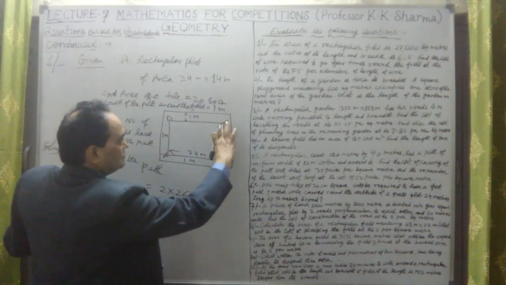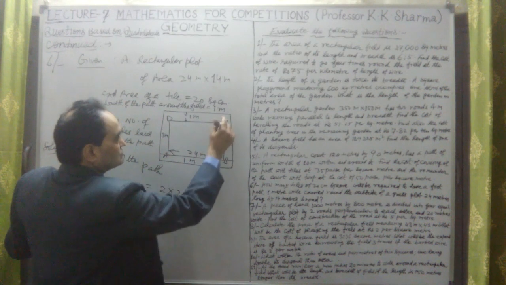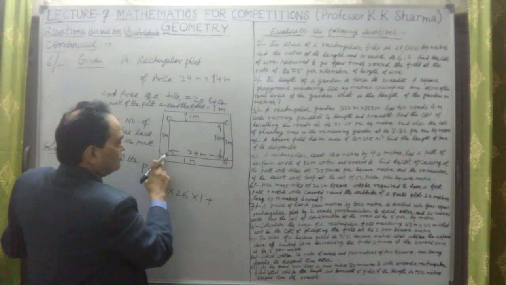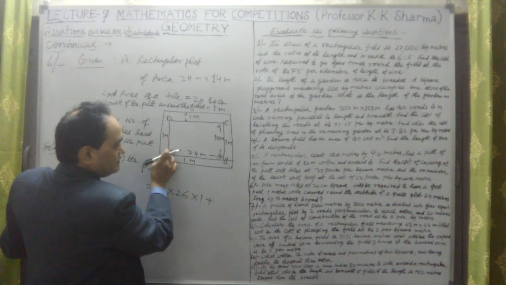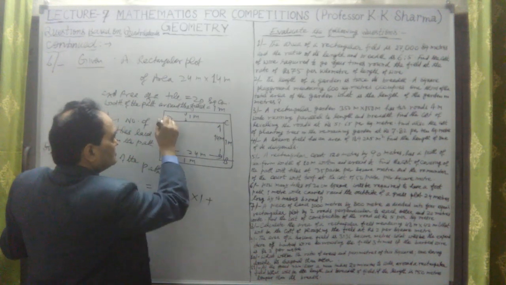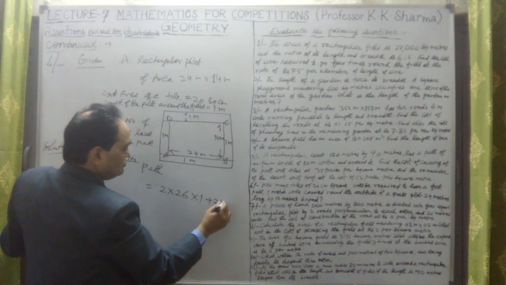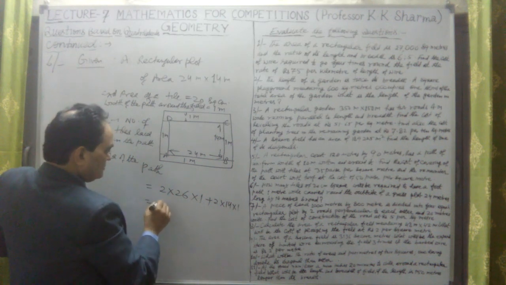Plus, now the length is 14 meter only, because we have already added this 1 meter and this 1 meter in the length. Only the width is the same, 2 into 14 into 1. If I take 2 common, it is 26 plus